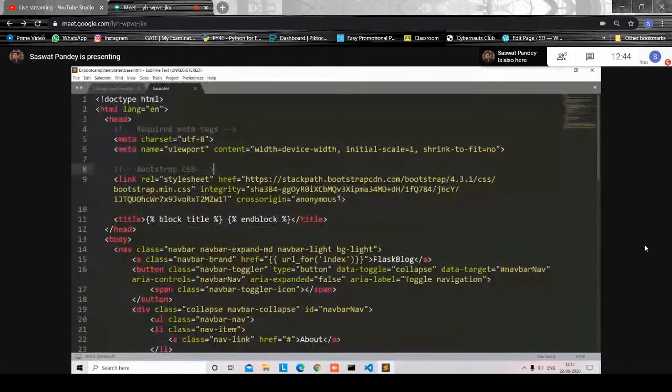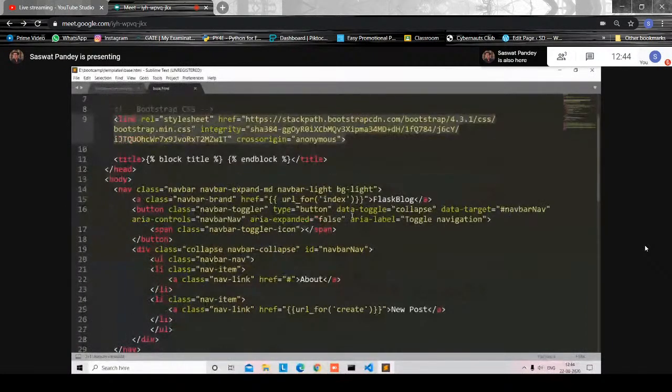We'll use this Bootstrap style sheet, which is a CSS. Now again, I'll copy this at the beginning.